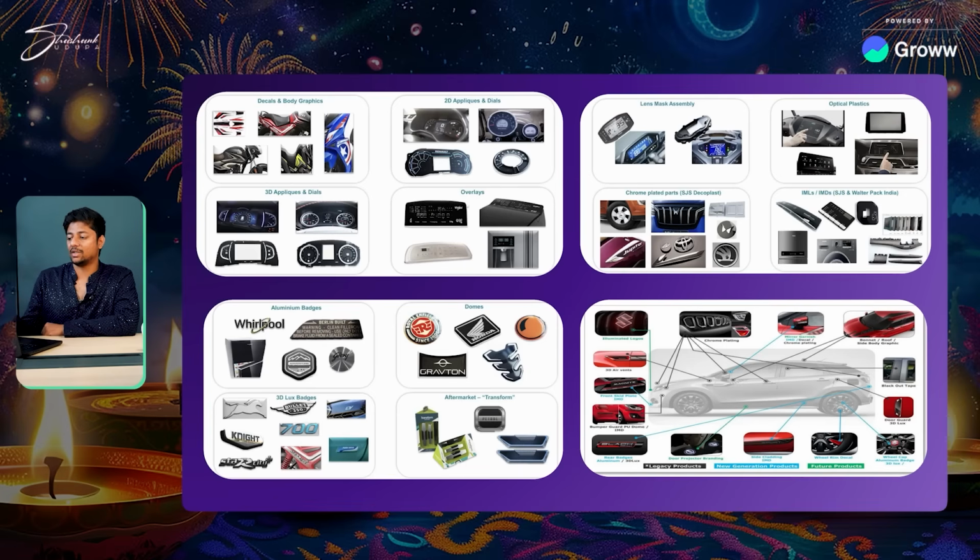Now, if you look at all the things that they provide, this is taken from their investor presentation, you will see that these are all the different things they provide, from decals to body graphics, 3D applications and dials, 2D dials, overlays, chrome plated parts. In a car, they provide so many things. And if you look at it on the left, you will see aluminum badges of Whirlpool and a few other consumer companies, Godrej. So this is basically what they're doing, and it's a very unique business because in India not many people are doing it from a professional standpoint.